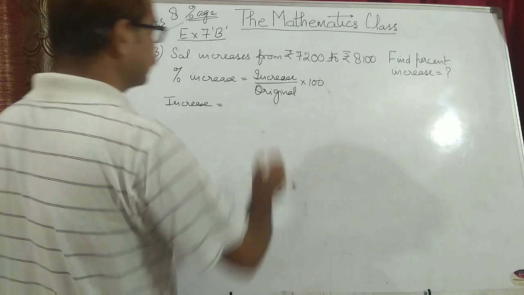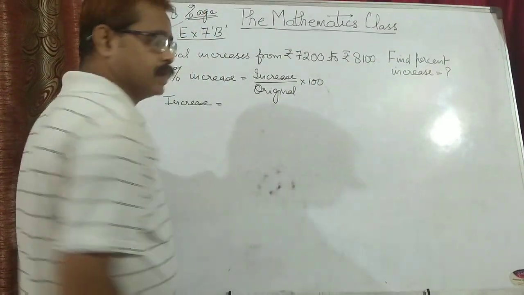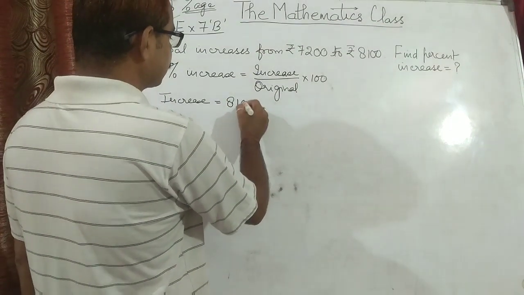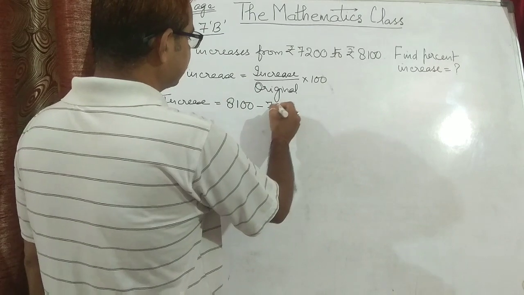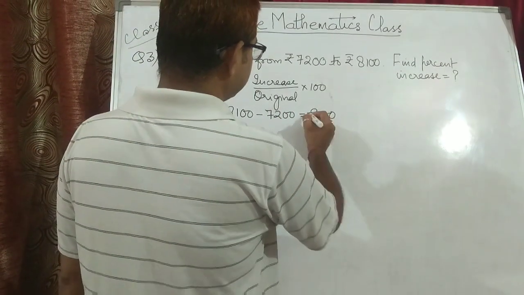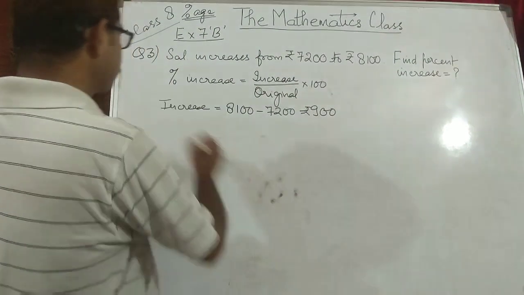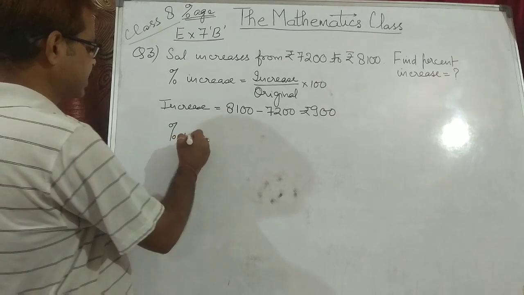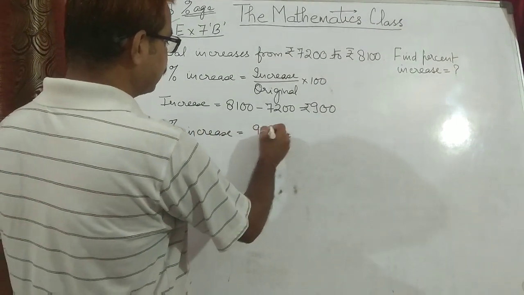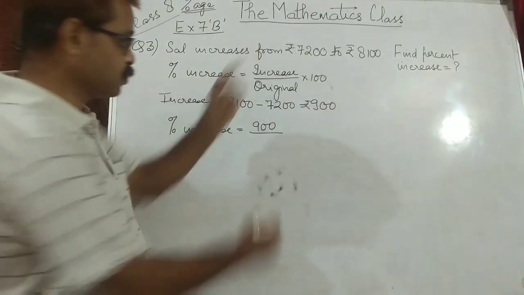Increase in salary. Initially it was 7,200, but now it has been increased to 8,100. So the increase in salary is 8,100 minus 7,200. That becomes 900 rupees. The increase is 900 rupees. So the percentage increase will be 900 upon the original. Original was 7,200.